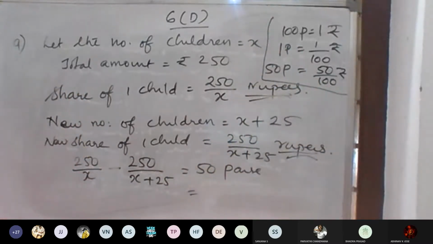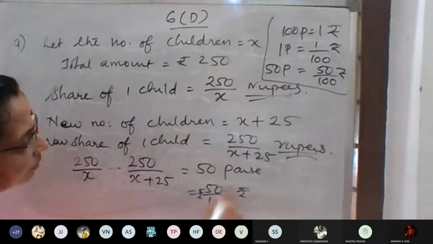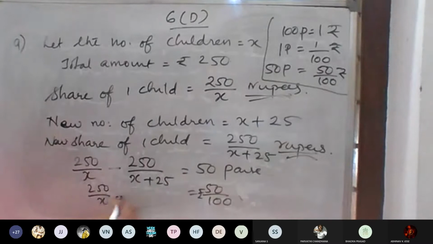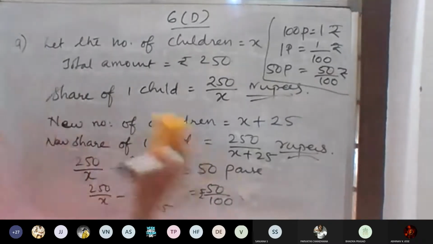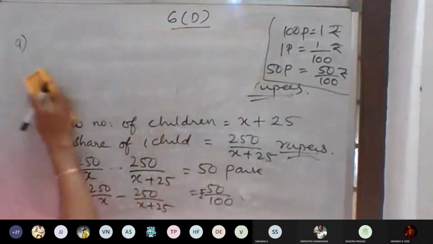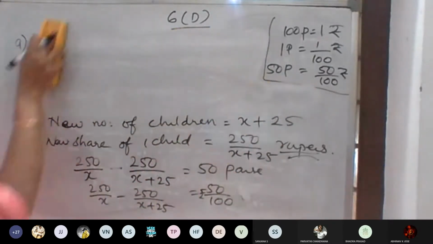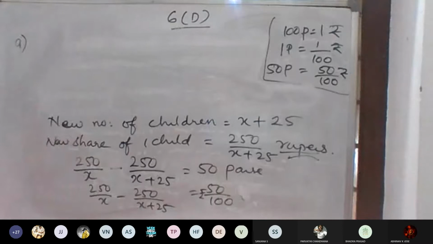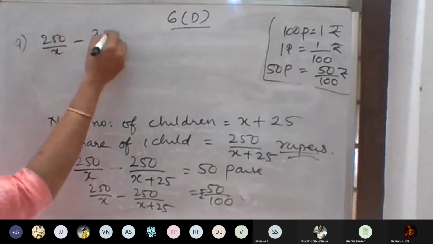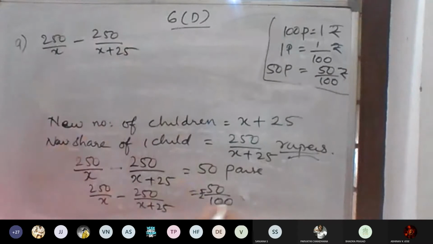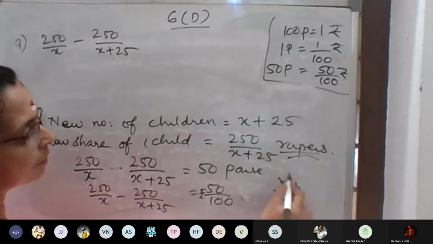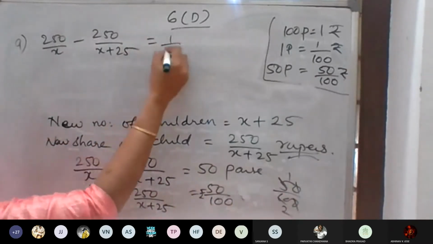Instead of making it decimals, better to cancel and keep the fraction. 50 by 100 rupees is 1 by 2. So 250 divided by x minus 250 divided by x plus 25 is equal to 1 by 2. Make it a fraction, then it will be easy to take the LCM. Cancel 50 and 100: 5 ones are 5, 5 twos are 10, which will be 1 by 2.